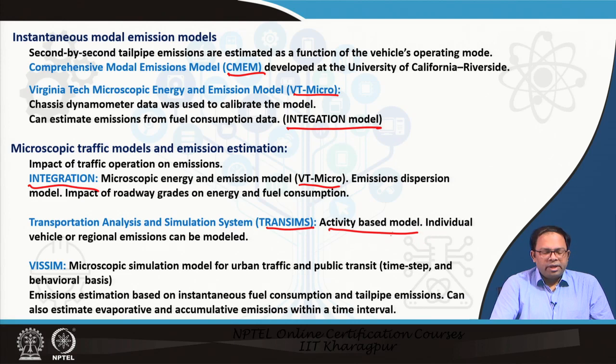In activity based models, individual vehicles can be modeled. We can determine the movement patterns of each vehicle, where it goes, which time of the day it goes, and so on. Based on those data, we can also estimate vehicle-wise emission, or that could be aggregated to region-wide emissions as well. So this kind of modeling system is also being used nowadays.